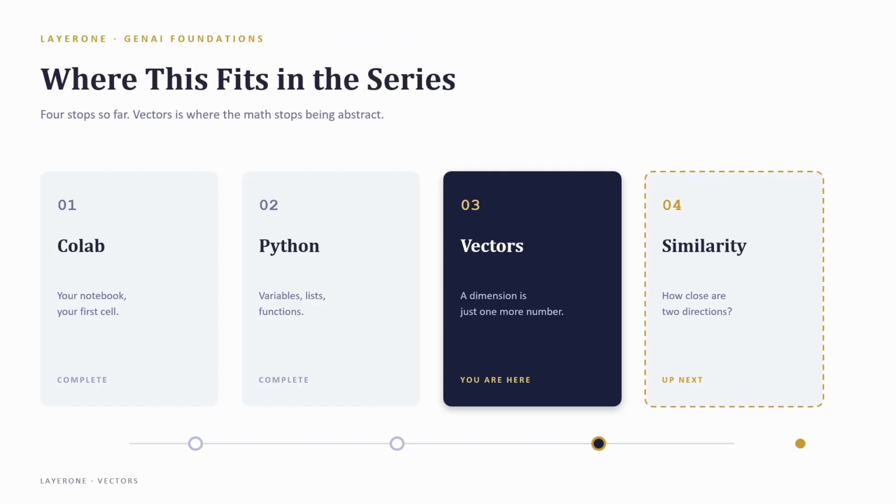So far we have completed the Colab part, that is your notebook and first cell, and in Python we have covered variables, lists, and functions. Today we are going to cover the vector part, that is just dimensions and numbers. And finally we'll end with similarity in this series. So I'm super excited. Let us go inside.